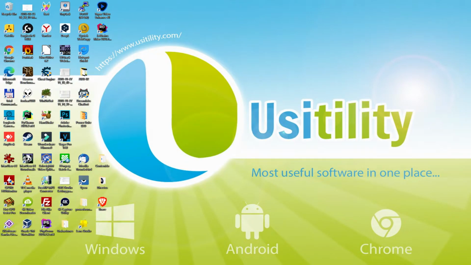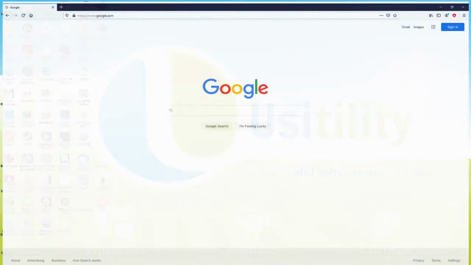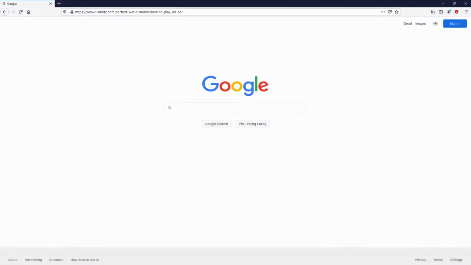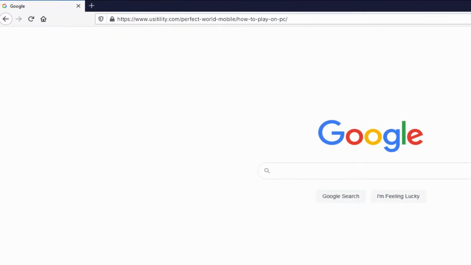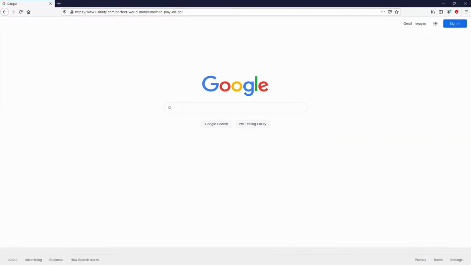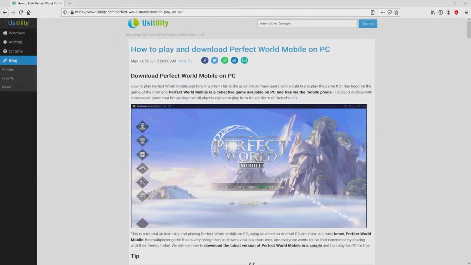First of all folks, the first thing to do is to launch our main browser. We selected the one we use by default. Let's go to the next URL I'm highlighting in green color. There you are seeing it on the screen of the PC. There is no need to type it, simply because I provided a clickable link in the description of this video in the first pinned comment. We landed here on our own website of Usitility, at which we include a precise outline on the best way to download Perfect World Mobile on personal computer.